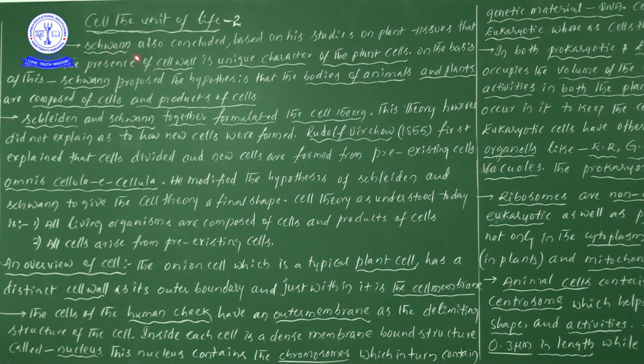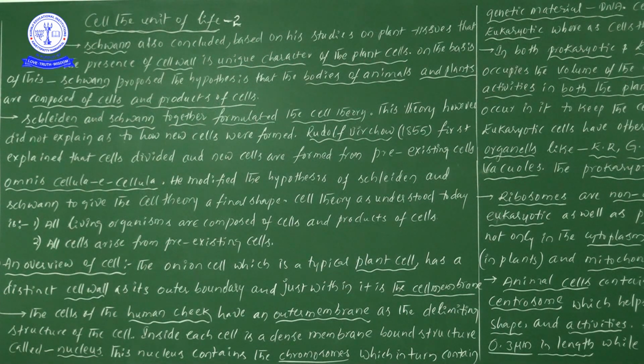Next, Schwann also concluded based on his studies on plant tissues. Did you observe one point here? Schwann belongs to zoology, he is a zoologist, but he also studied plant tissues. When he observed the plant tissues, his conclusion was that the presence of a cell wall is a unique character of plant cells.